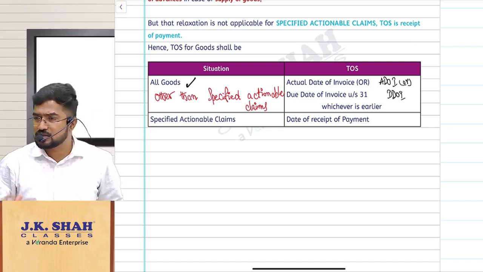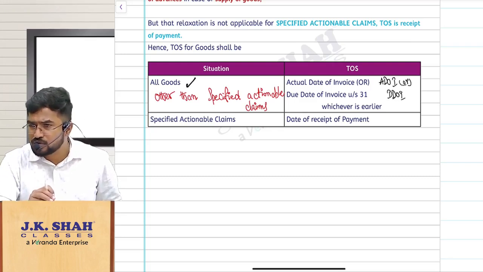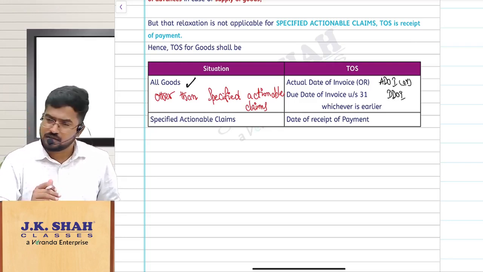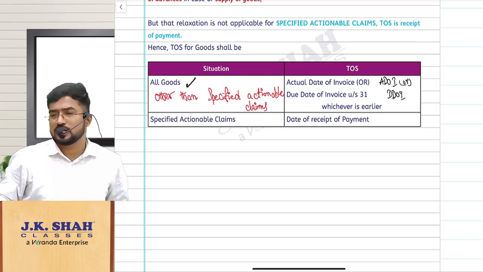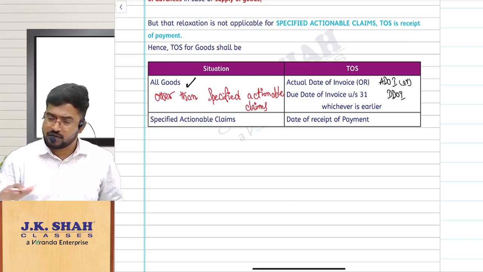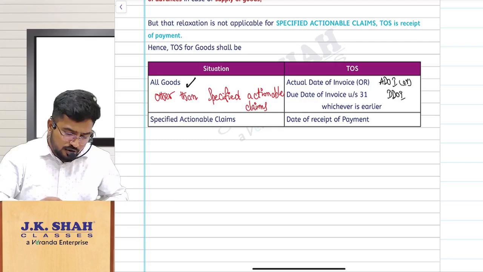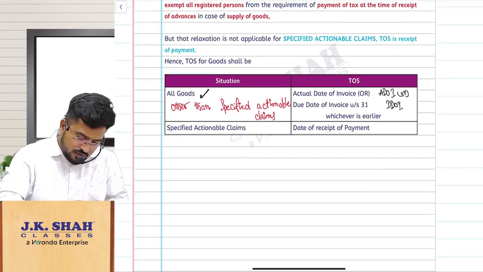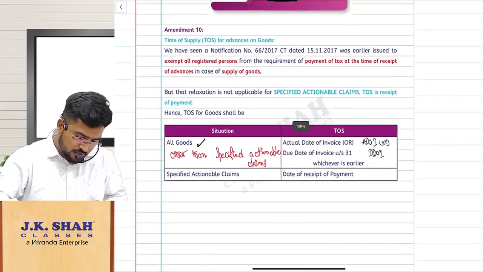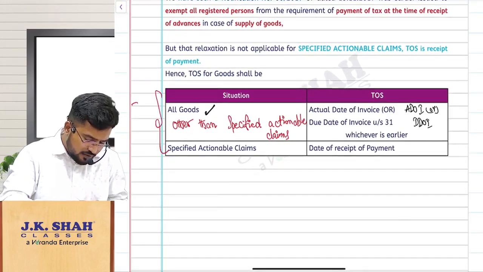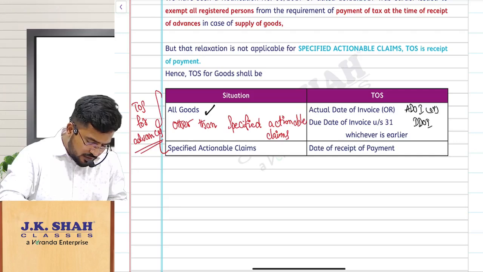Specified actionable claims. Sir, as I told, time of supply for all goods other than actionable claims will be just A doi or D doi, whichever is earlier. But if it is a specified actionable claim, then it is straight away for the advances. Time of supply will be date of receipt. So time of supply for advances received.